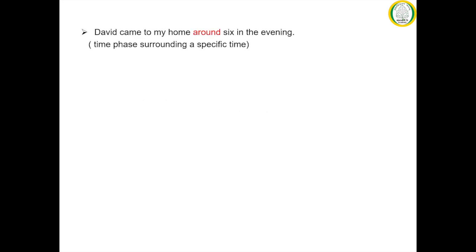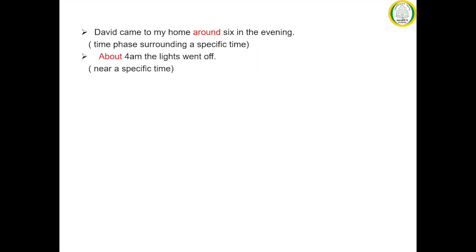So let us consider the next example. David came to my home around 6 in the evening. So here the preposition around indicates the time phase surrounding a specific time. Here the specific time is 6 p.m. in the evening. So around 6 p.m. can indicate the time phase between 5 p.m. to 7 p.m. The time phase before 6 p.m. and also after 6 p.m., that is up to 7 p.m., can be included under the preposition that is around.